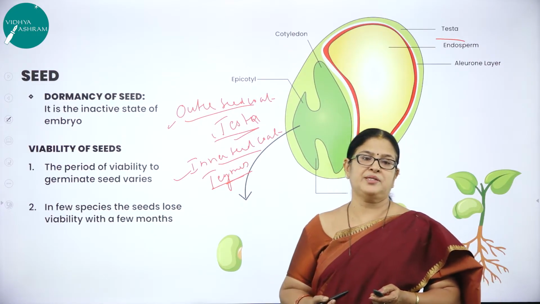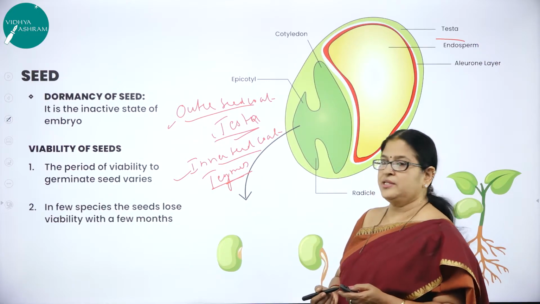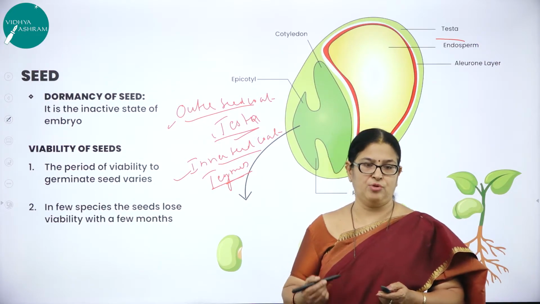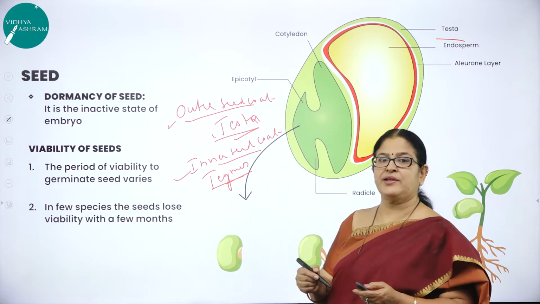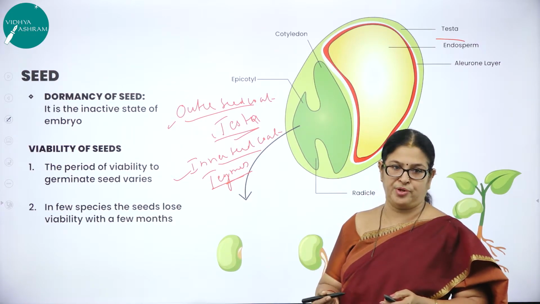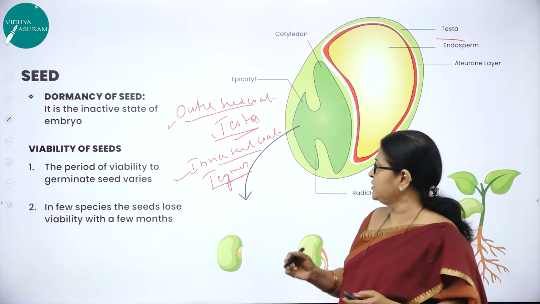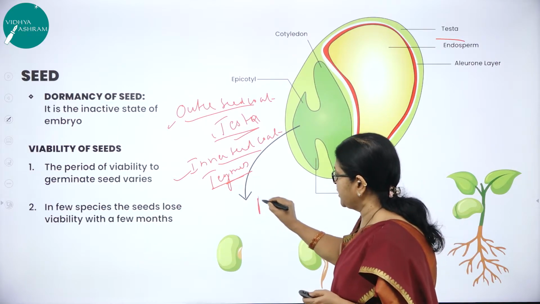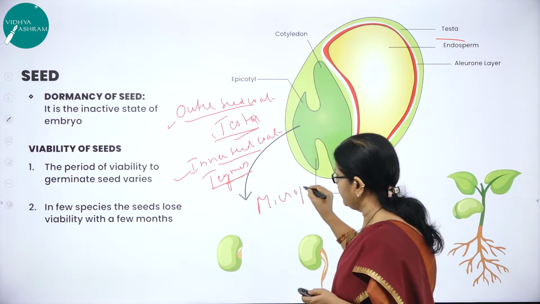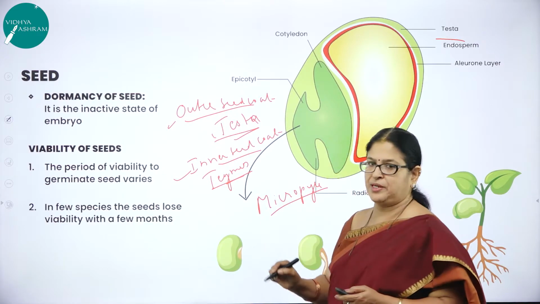And hope you remember the micropylar region in the ovule when you studied the structure of an ovule. The micropylar region will remain as a small pore in the seed coat. In the seed coat you come across the micropyle. What is micropyle?